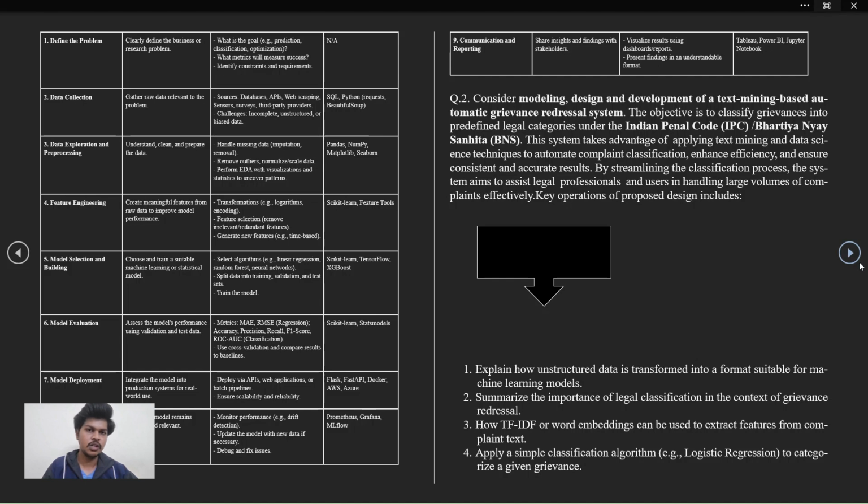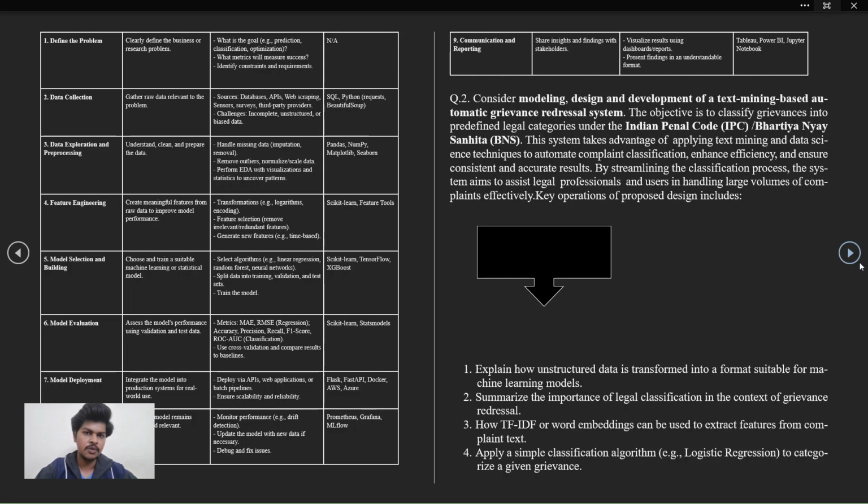Third, data exploration and pre-processing. Understand, clean, and prepare the data. Handling missing data, removing outliers, normalization, perform EDA with visualization and statistics to uncover patterns. We can use Pandas, NumPy, Matplotlib, and Seaborn for this. Next is feature engineering. Its objective is to create meaningful features from raw data to improve the model. It may include transformations, feature selection, and generating new features. We can use scikit-learn and Featuretools for this.